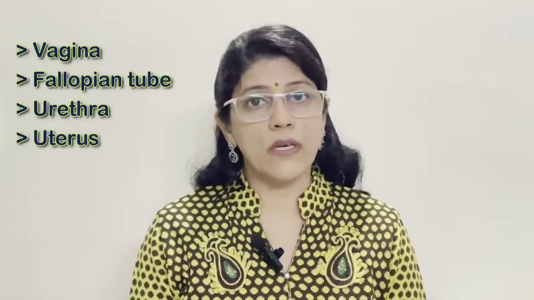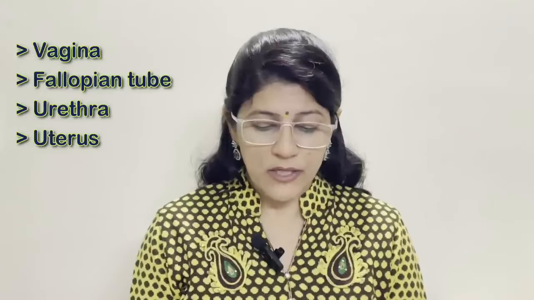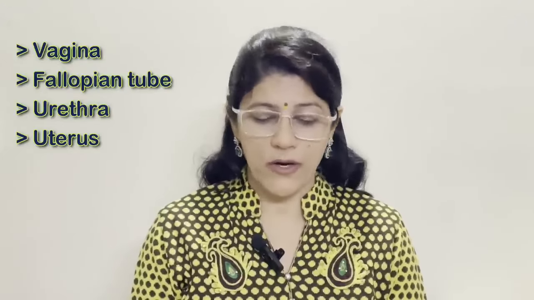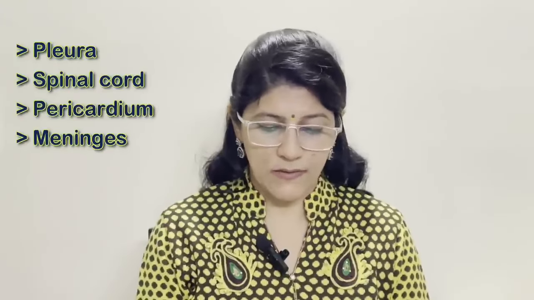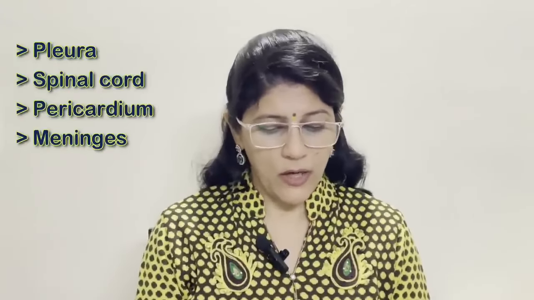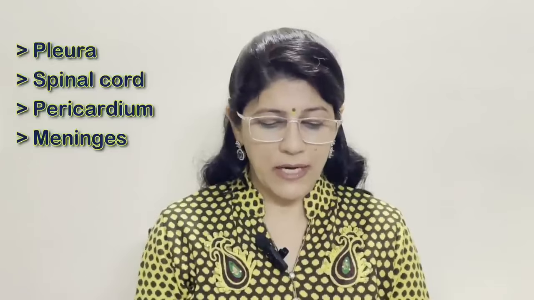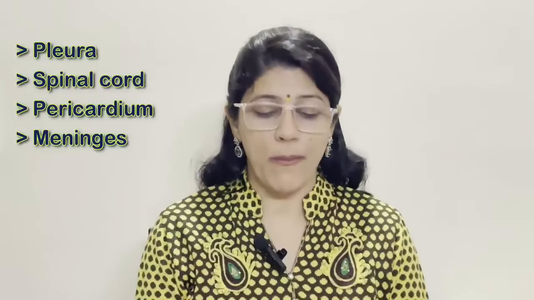Vagina, fallopian tube, urethra, uterus. Odd one term is urethra and the category of the rest is parts of female reproductive system. Pleura, spinal cord, pericardium, meninges. So odd one term is spinal cord. Others, meaning pleura, pericardium and meninges, are the protective membranous coverings.